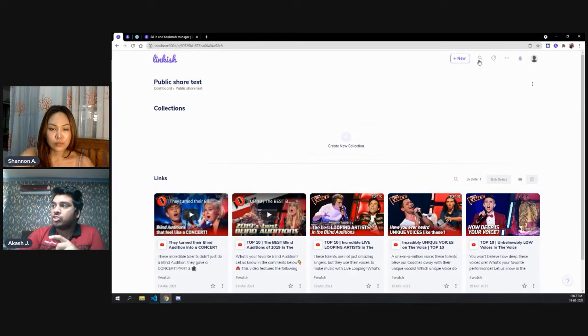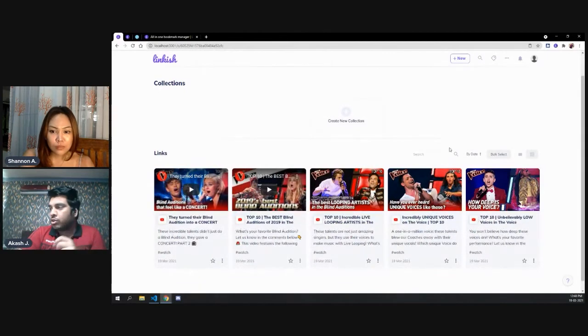Right now we have a search feature which works for your entire workspace. So basically you can search any link in your entire workspace from this search icon on the header. But in case you want to search a link inside a collection only, you will be able to do that from this little icon.